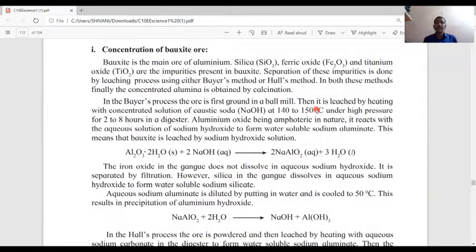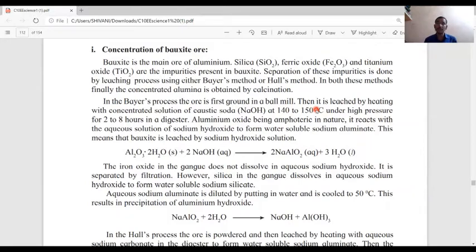Silica, ferric oxide, and titanium oxide are the impurities present in the bauxite. Separation of these impurities is done by a leaching process using Bayer's method or Hall's method. In both these methods, finally, the concentrated alumina is obtained by calcination. In Bayer's process, the ore is first ground in a ball mill. Then it is leached by heating with concentrated solution of caustic soda at 140 to 150 degrees Celsius under high pressure for 2 to 8 hours in a digester.